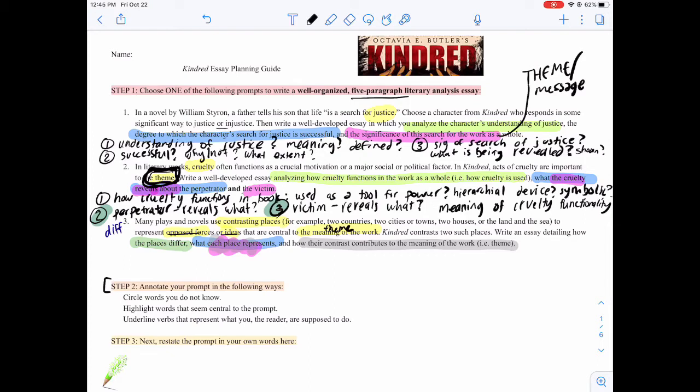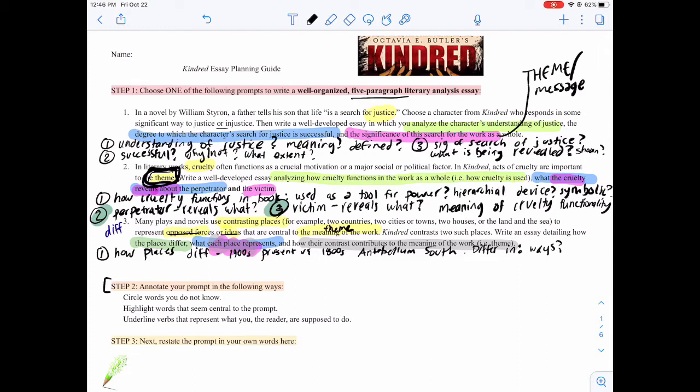So this would look like, first, how the places are different. So you would say, well, we have literally 2 time periods. So the 1900s, present, versus 1800s, right? So they're literally different places, but also in what ways do they differ? So are you thinking they're different in their ideologies? Are you thinking they're different in their beliefs, their social norms, expectations, education, rights, status, etc.? So in what ways are they different? And so you'd find data to kind of support to present how these places are different in the first paragraph.